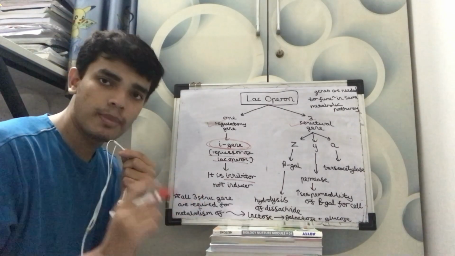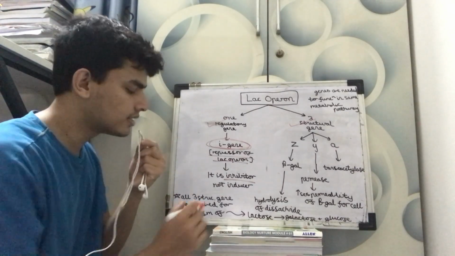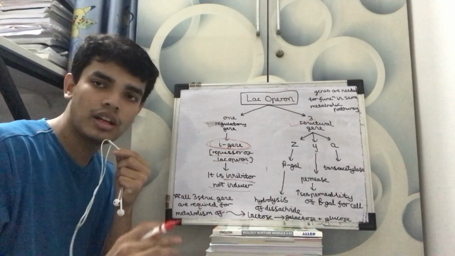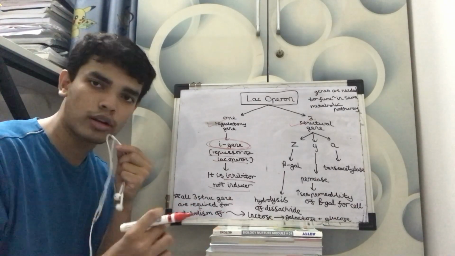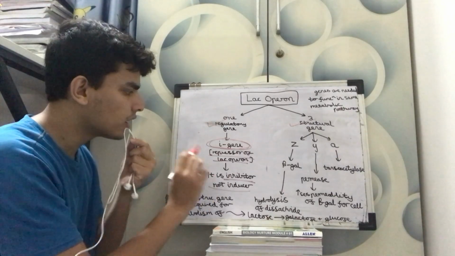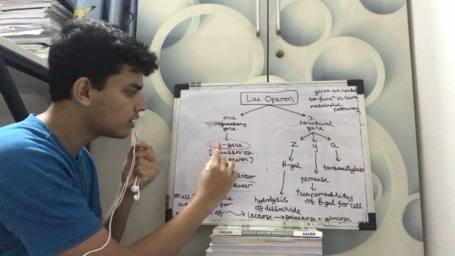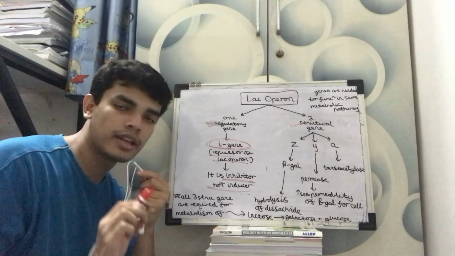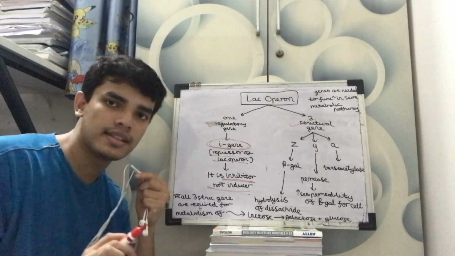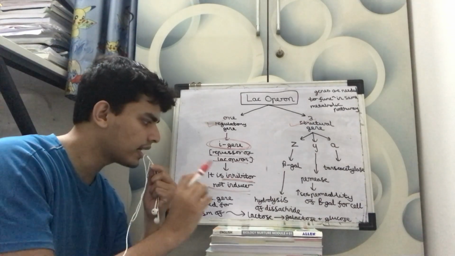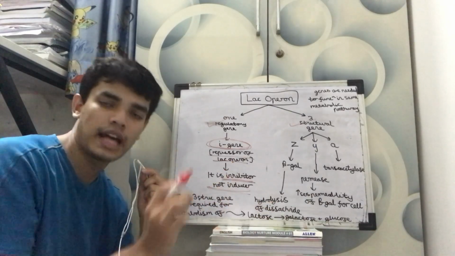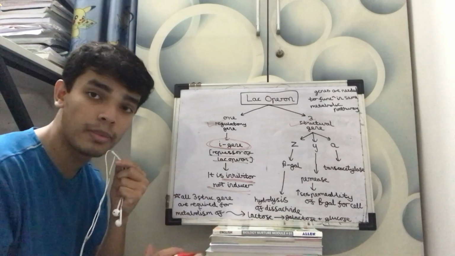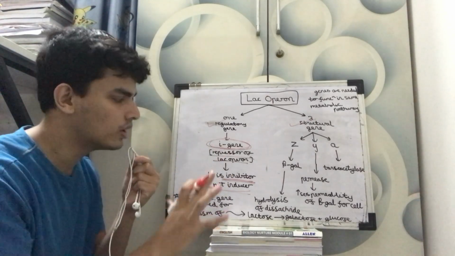Another important line is given in NCERT: it is an inhibitor, not an inducer. As we go further, we will learn that there is also an inducer, which is lactose. We will learn about it later. But the important difference is that I here stands for inhibitor, not inducer. It can come in a statement based question that in Lac Operon, I gene stands for inducer. That statement will be wrong. What does the I gene stand for? It stands for inhibitor. It stops it from happening.